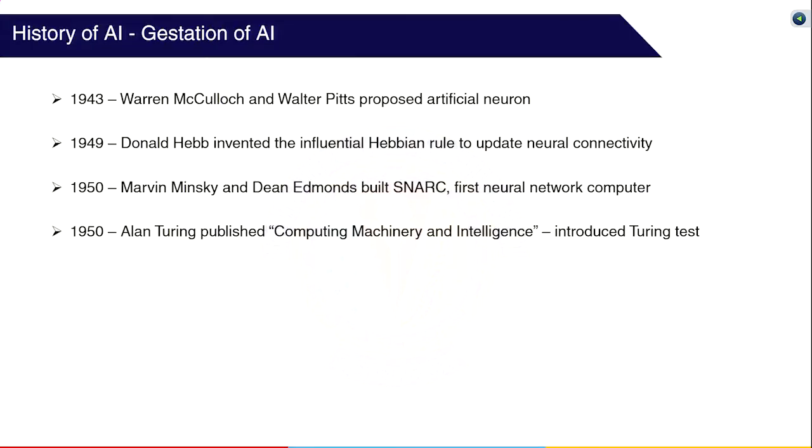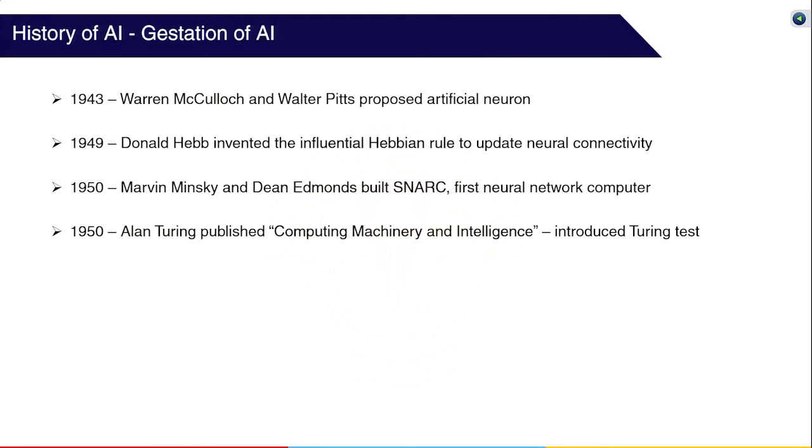Gestation of AI. In 1943, Warren McCulloch and Walter Pitts drew on three sources: 1. Knowledge of basic physiology and function of neurons. 2. A formal analysis of propositional logic. 3. Turing's theory of computation, to propose a model of artificial neurons for the first time. They showed that any computable function could be computed by some network of connected neurons.